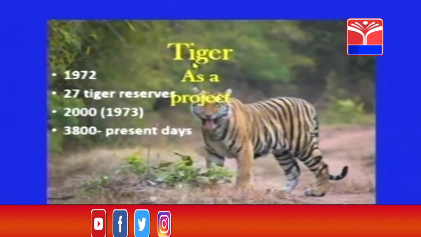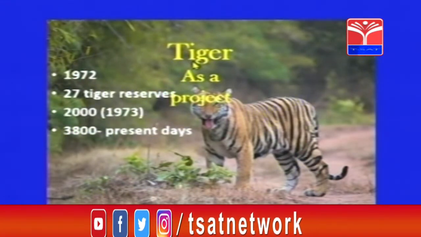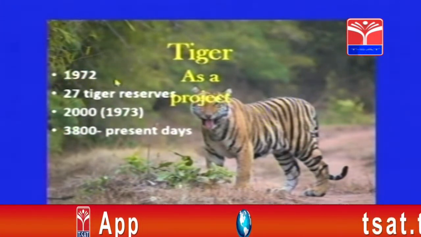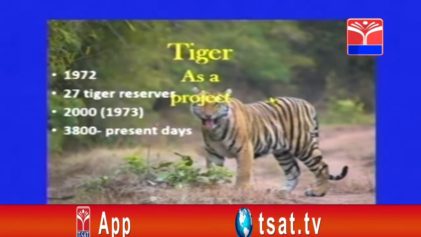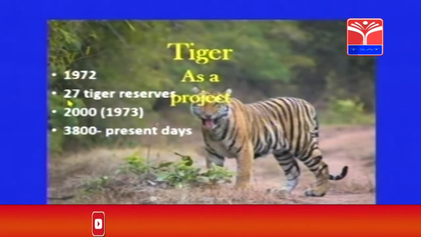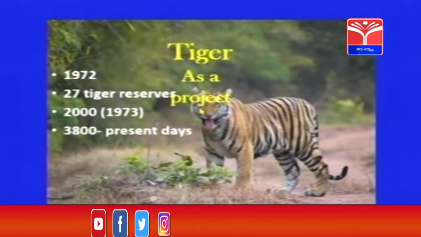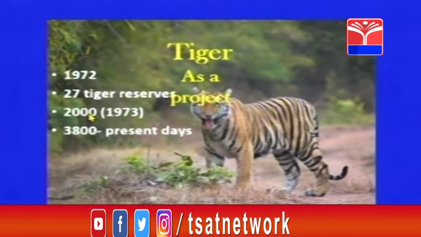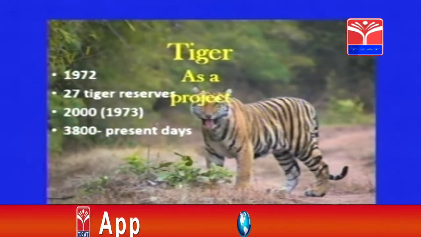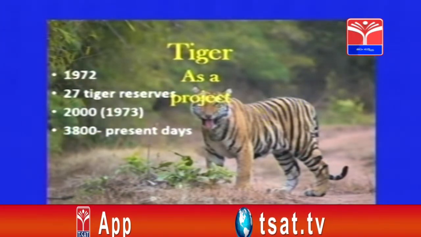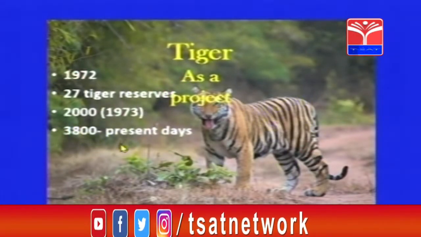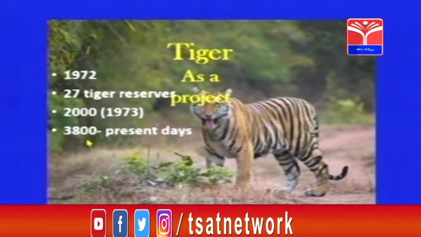Children, we try to take a tiger as a project. The government of India in the year 1972 decided to take up the tiger and to save the tiger. So in India, around 27 tiger reserves are found. In the year 1973, around 2000 tigers were found. What about the present day situation, children? In the present days, we are able to find 3,800 tigers. So the number has been gradually increasing.